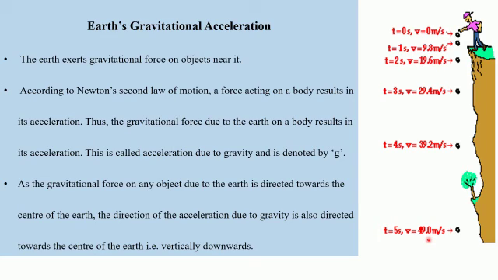So the velocity is increasing, or the object is having acceleration, because it is doing work in the direction of the gravitational force, that is in the vertically downward direction. And hence this acceleration is called as acceleration due to gravity, and it is indicated by the small letter g. Let us now study what is the value of g in the next slide.